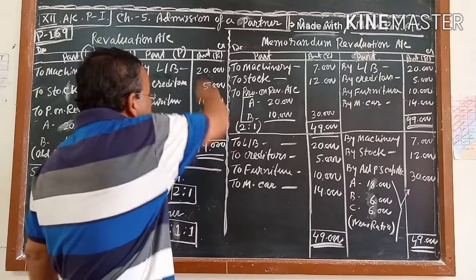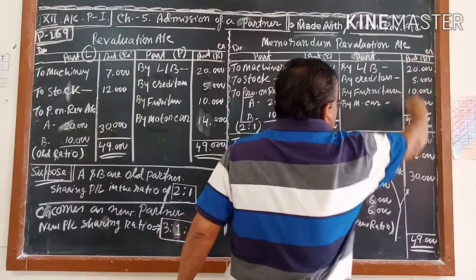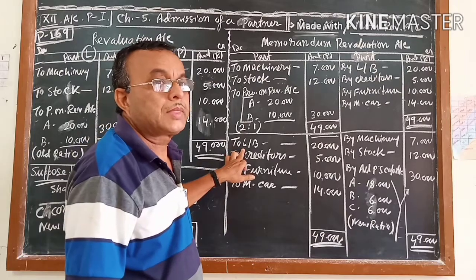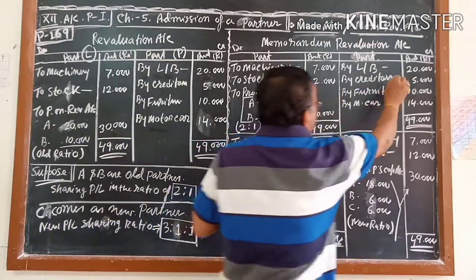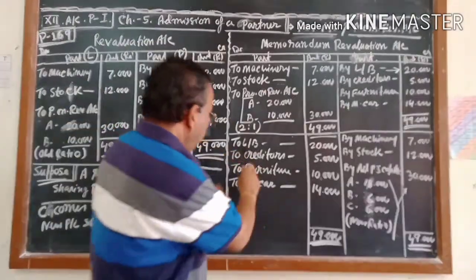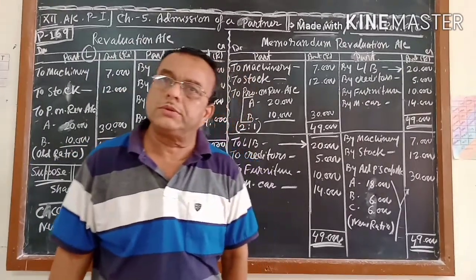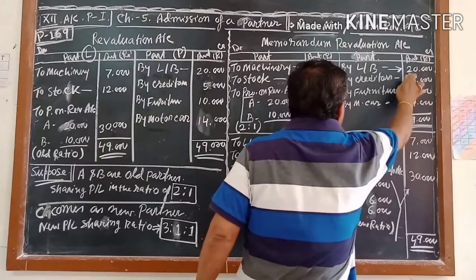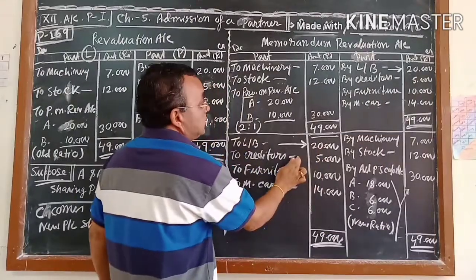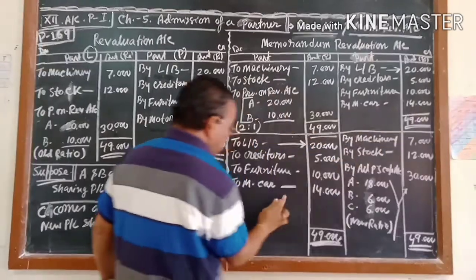So if you pass this journal, the assets are increasing. At the same time, we make the land and building account credit. That means due to the first journal, land and building was increased by 20, and due to this journal, land and building was decreased by 20. So once we have changed it, then we have cancelled it. Similarly for the other assets: we have changed it, then cancelled it. Motor car also, we have changed it and then cancelled it.